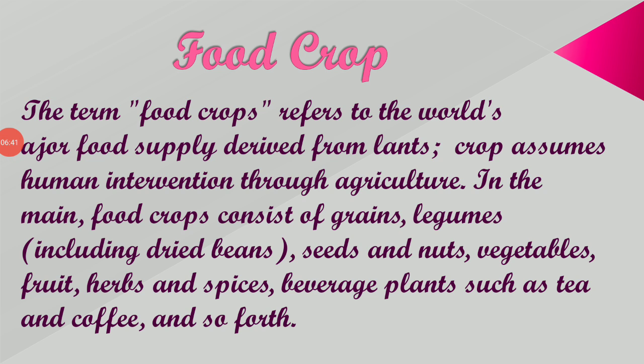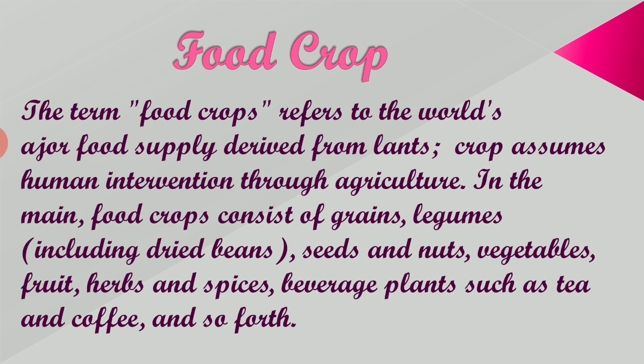Now, food crops. What do you mean by food crop? The term food crop refers to the world's assured food supply derived from plants. Crops assume human intervention through agriculture.